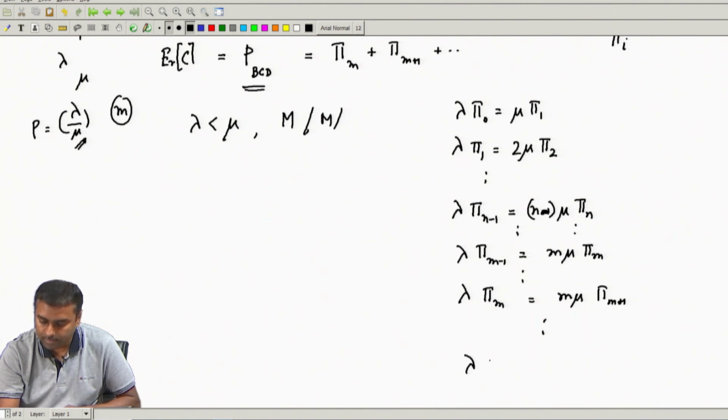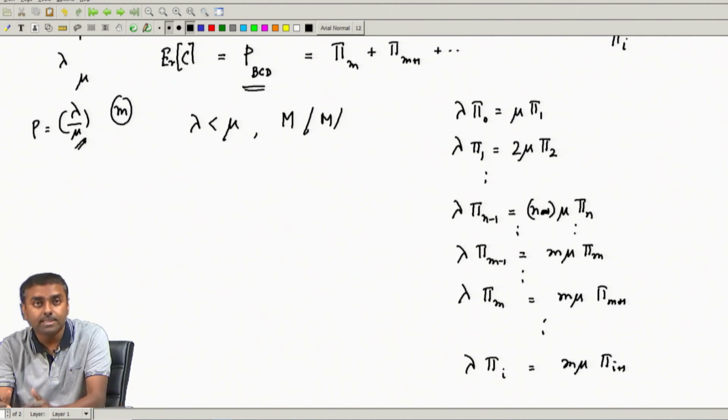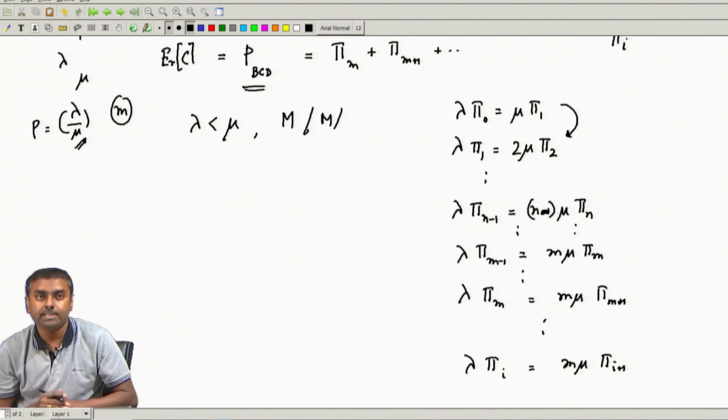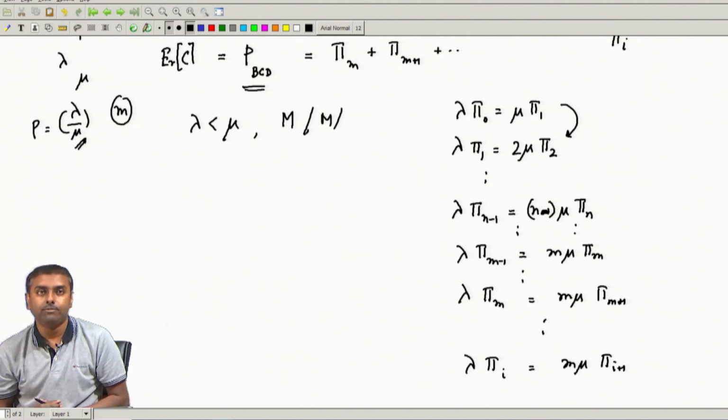So, any lambda into pi i will become m mu into pi i plus 1, something like that. Okay. So, that is the set of equations being constructed, and it will keep on growing. Now if I just keep substituting, then we will get our associated formula.